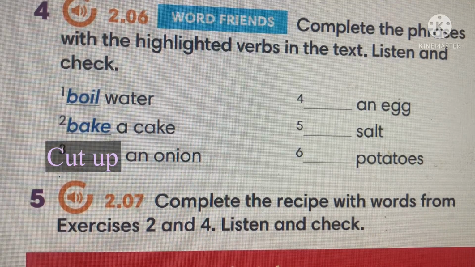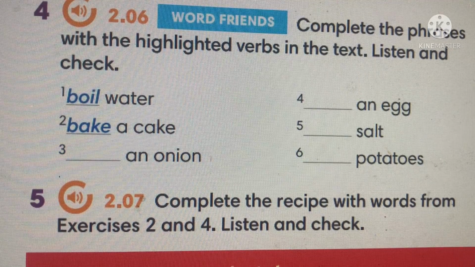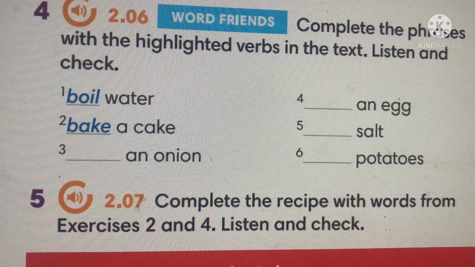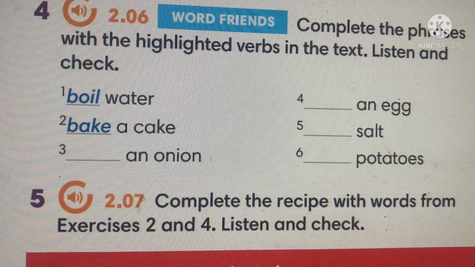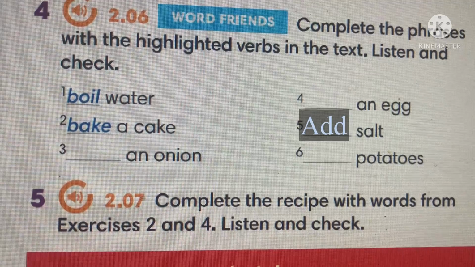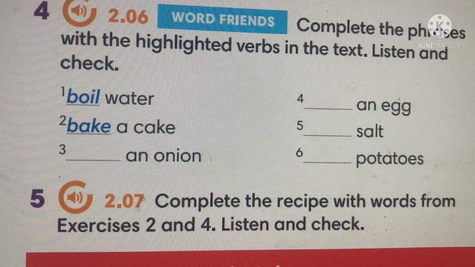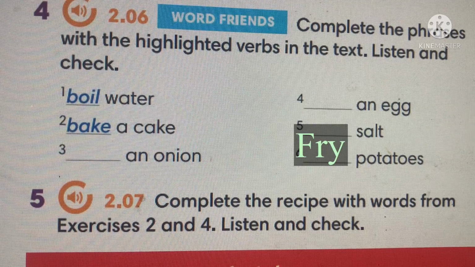Cut up an onion. 4. Beat an egg. 5. Add salt. 6. Fry potatoes.